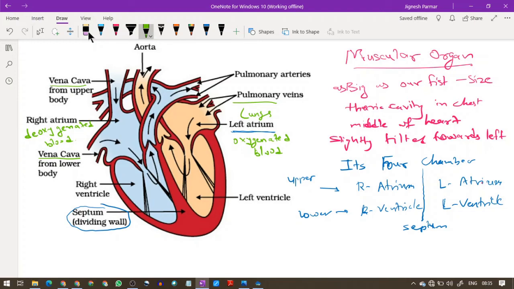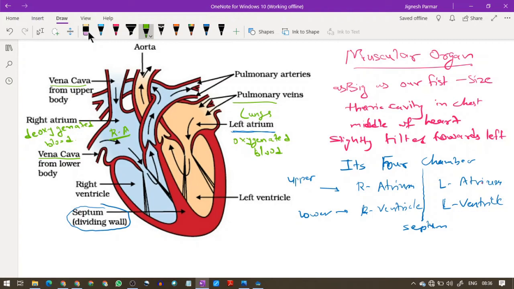First it will fill over here. When it relaxes and then contracts, all the blood comes into the right atrium. After that it contracts, this valve opens, and the blood comes to this part, called the right ventricle.